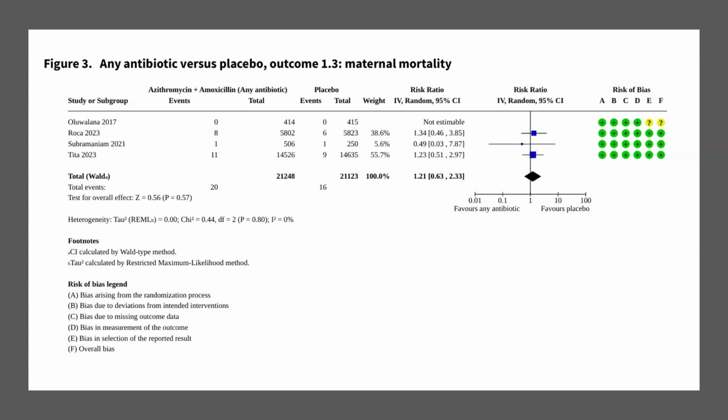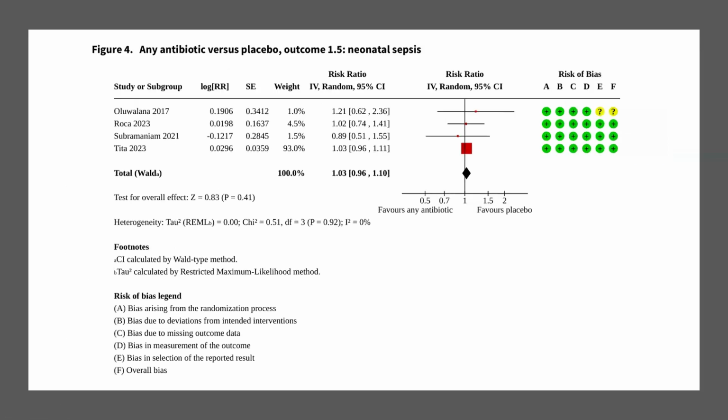The second outcome, that is the maternal mortality, the risk ratio is actually 1.21 and was crossing either side of 1. So there was no major difference in the maternal mortality among both the groups. Looking at the neonatal sepsis also, there was no difference in the outcome. It was almost 1.